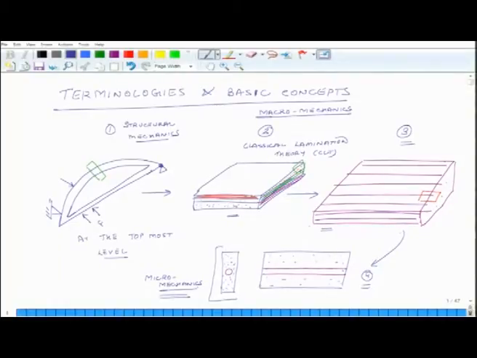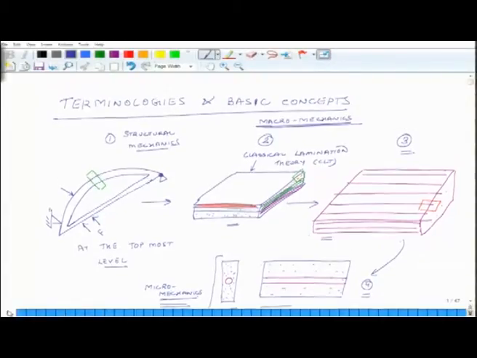So, the point I am trying to make is there are scales of analysis. At the bottommost level you have to do micromechanics to understand a single layer, and for multiple layers you have to understand macromechanics, and specifically you have to get a feel of classical lamination theory, and then at the topmost level you have to have a structural mechanics approach to solve the overall problem. So, this is one basic framework.